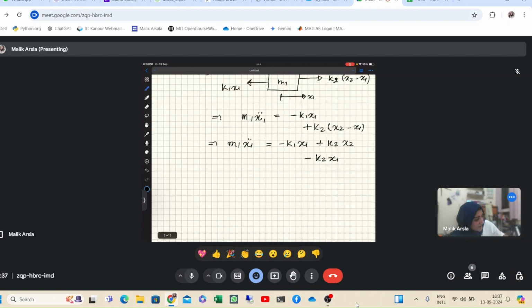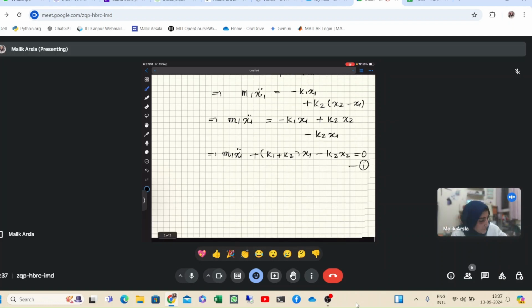Okay, now we can shift these terms to the left hand side. It will be m1 x1 double dot plus, we can combine these x1 terms, so we can write k1 plus k2 into x1 and then minus k2 x2. This will be equal to 0. So we have gotten the equation for mass 1.